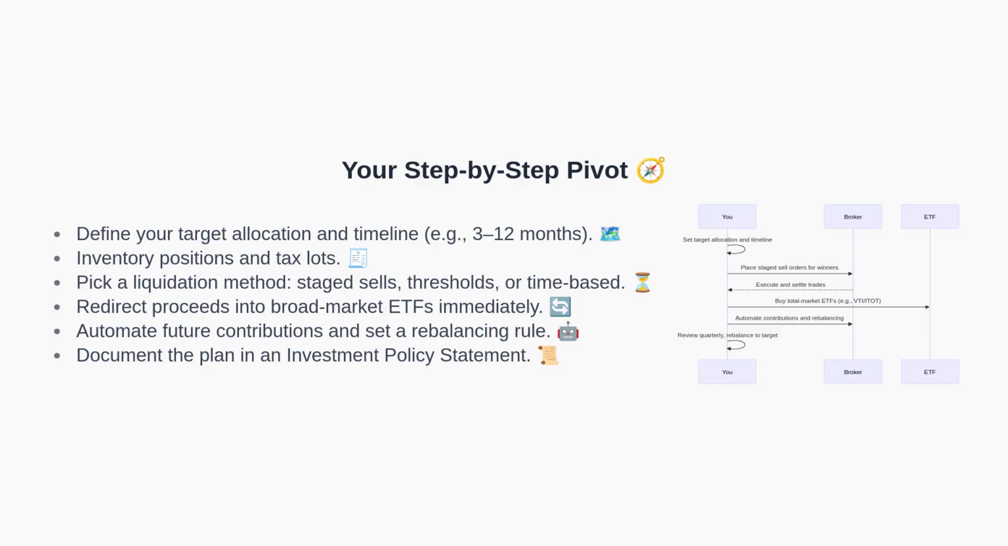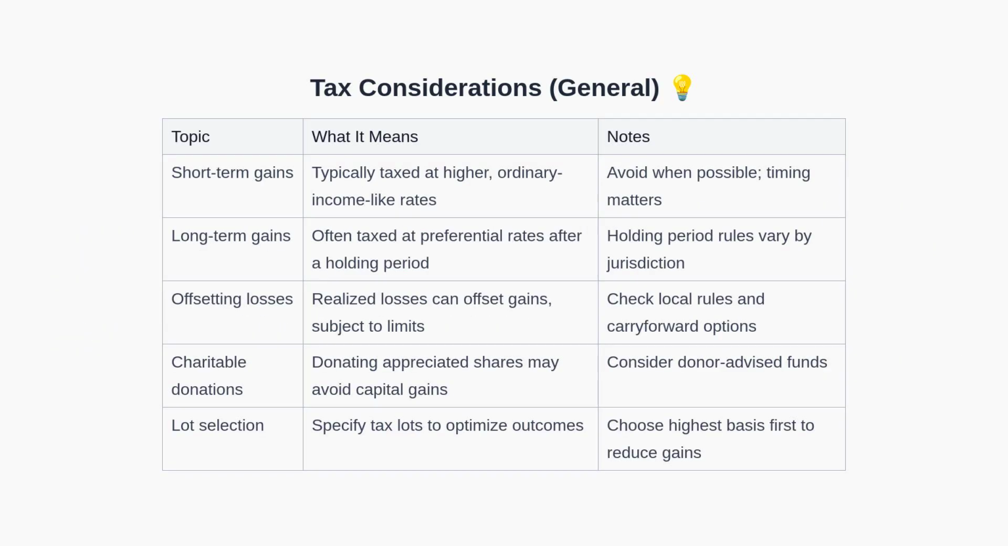With mechanics in place, the next question is taxes. This high-level table summarizes common tax considerations. Short-term gains often face higher rates, while long-term gains may receive preferential treatment depending on jurisdiction. Realized losses may offset gains within limits. Donating appreciated shares can avoid realizing gains and potentially provide deductions, sometimes via donor-advised funds. Selecting specific tax lots can help reduce taxable gains.